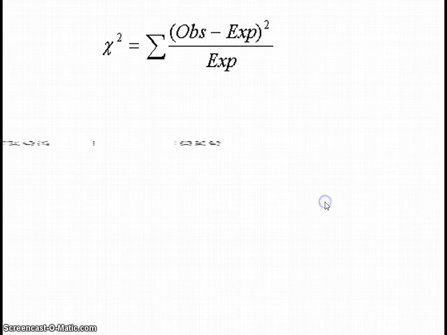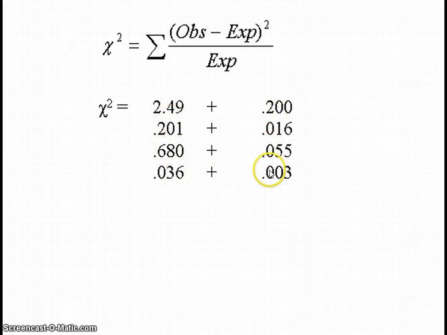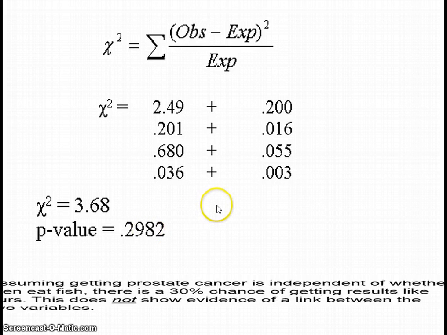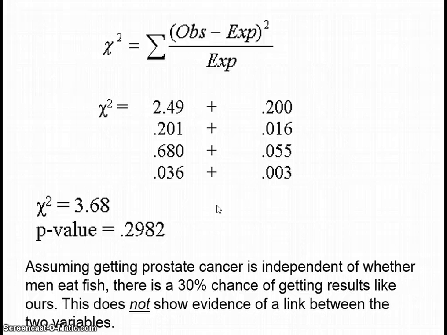If you do that for all 8, I have these in a little table itself. These are your 8 chi-square components. You add those 8 components up, one for each cell, using this formula. You will get the grand total chi-square score. In this case, 3.68, which gives us a p-value. So if we do chi-square CDF from 3.68 to infinity, 999, with 3 degrees of freedom, we get that p-value. Surprisingly, not significant. So apparently the fish didn't show a significant difference in preventing prostate cancer eating fish.